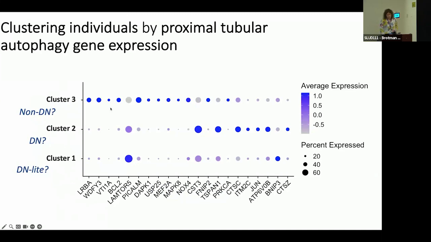It looks different. You're seeing more genes in this first half expressed compared to the bottom, and less of these other genes. So there are clear differences between these groups, and less surprisingly, there are fewer differences between the two groups that had people with diabetic nephropathy in them.